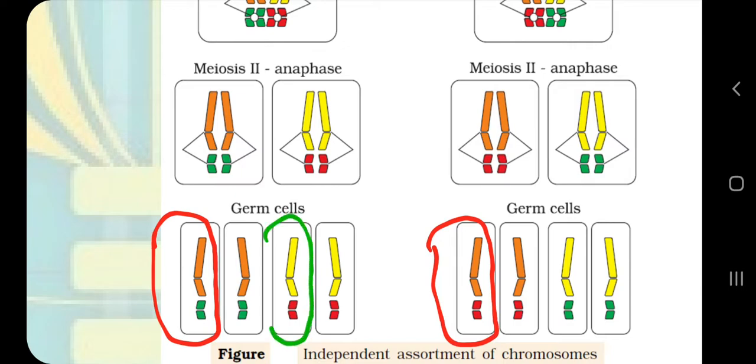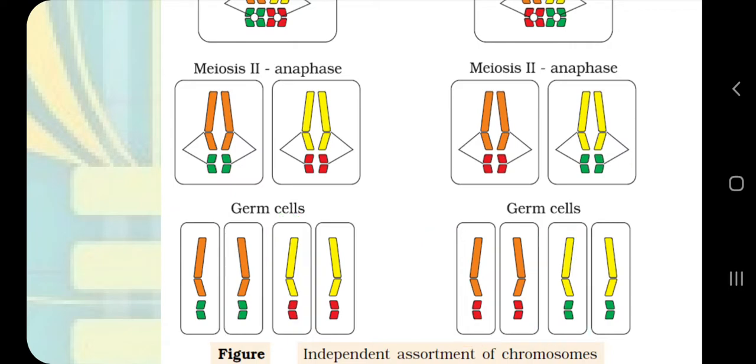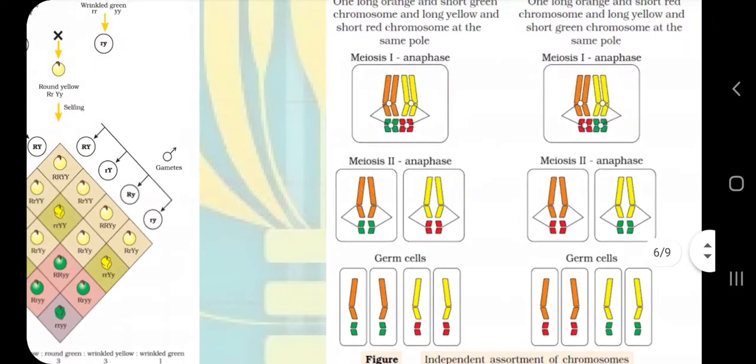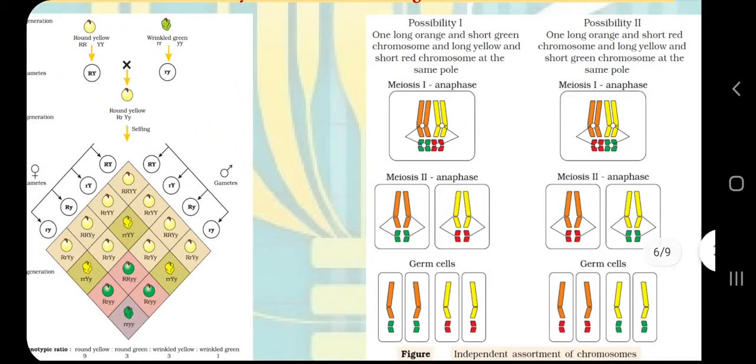The yellow chromosome is with the red chromosome always in the first case, and the yellow chromosome with the green chromosome in the second case. So here what I want to convey is that there will be a difference of results if the orientation of chromosomes changes, and this changing of orientation is called independent assortment. Are you getting my point?